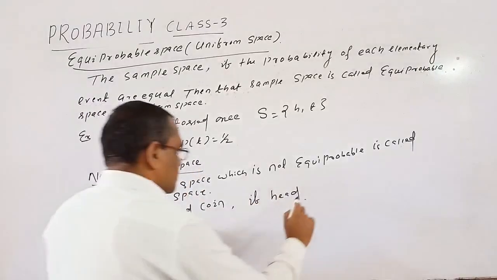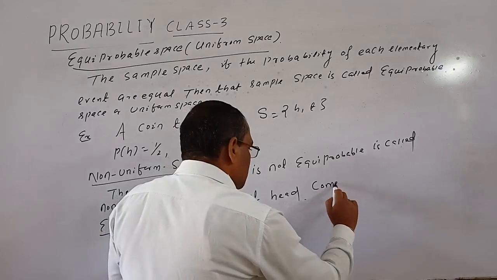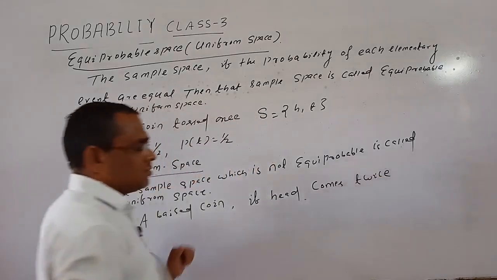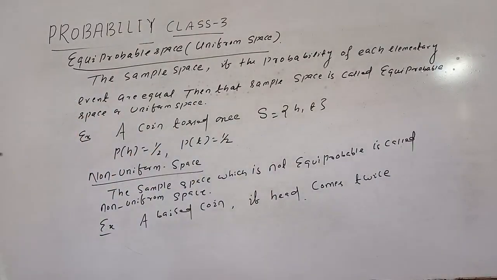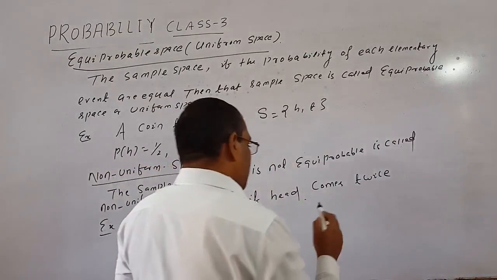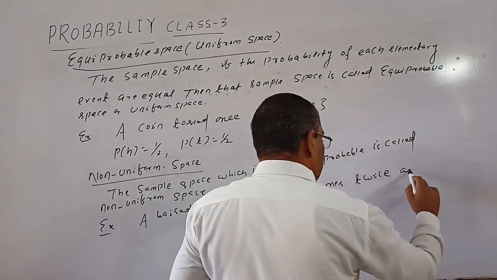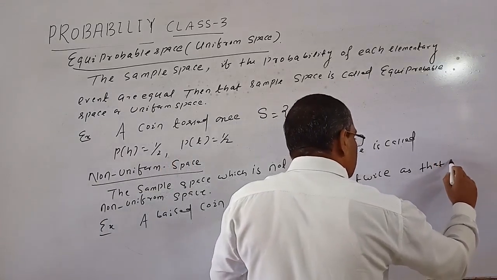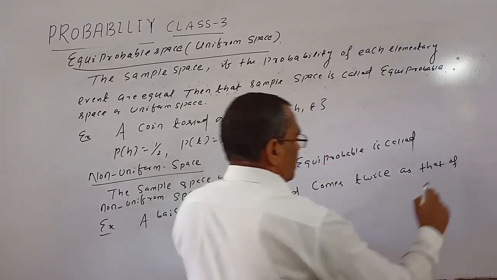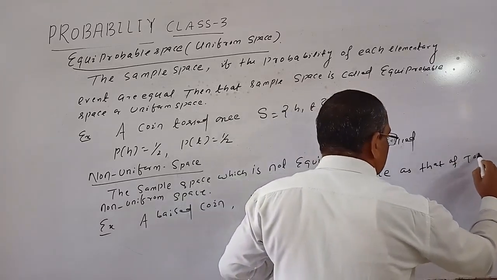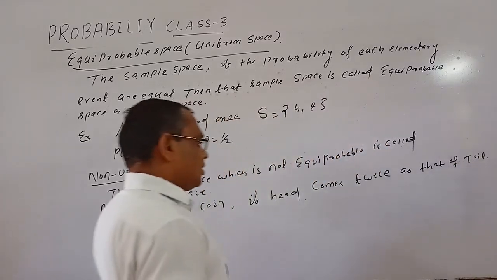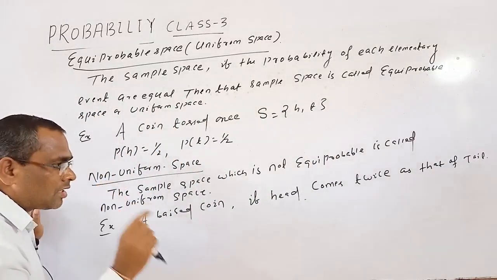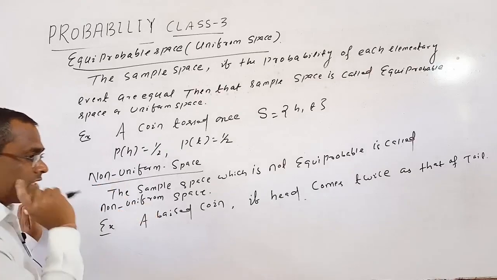A biased coin, if head comes twice as often as a tail. Head comes twice as often as that of a tail. Okay.